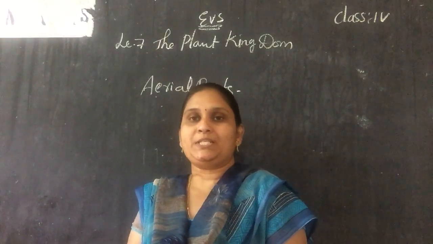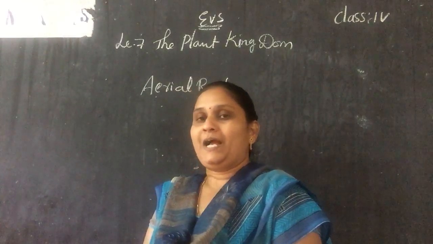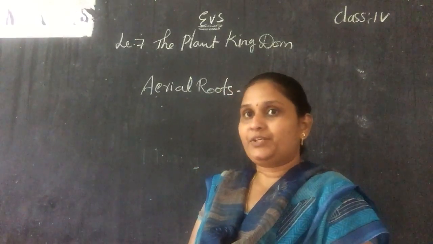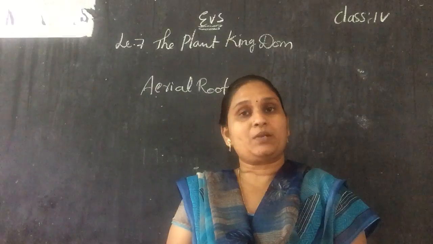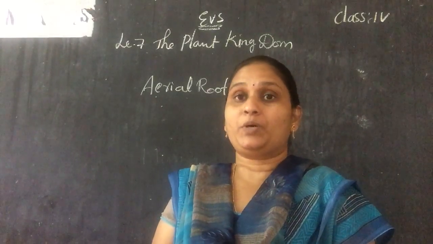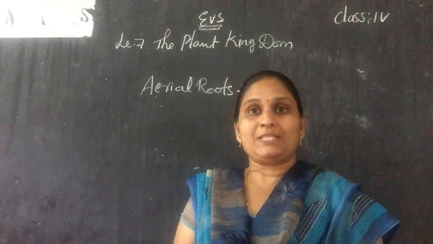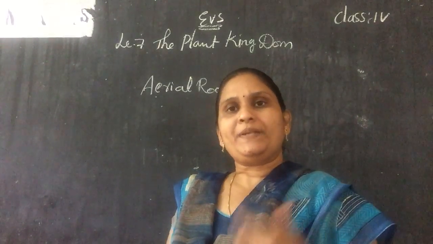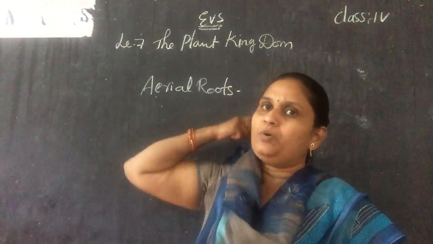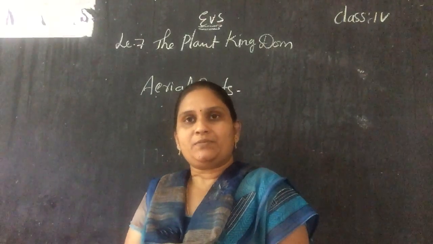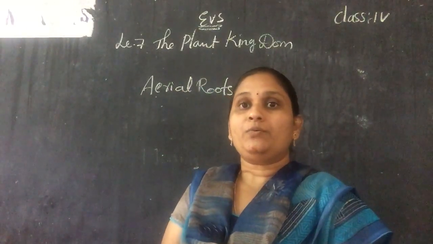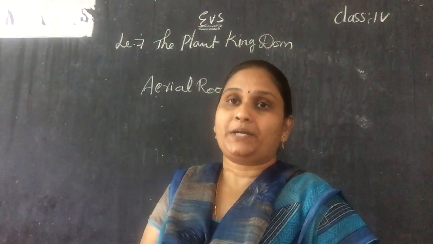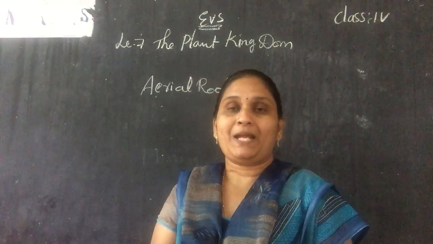See, for example, in Mahbubnagar district we have Pillalamarri, isn't it? The banyan tree has so many branches, and we can see the roots above the ground itself, and those roots are very strong. It is almost impossible to know which is the real or original stem, because so many sub branches and sub stems grow. So it becomes difficult to know where the main stem is. Like that, aerial roots grow above the ground from all the parts of the plant.